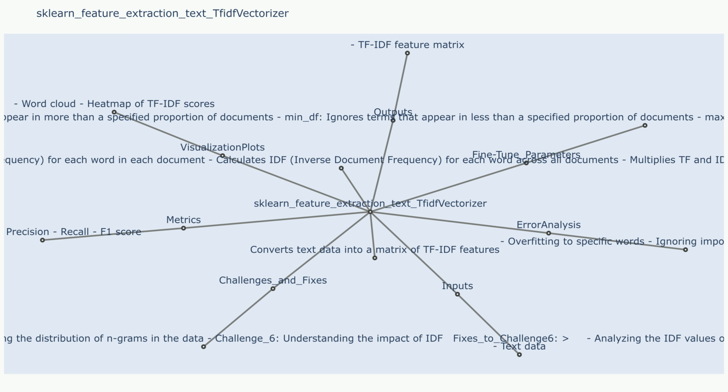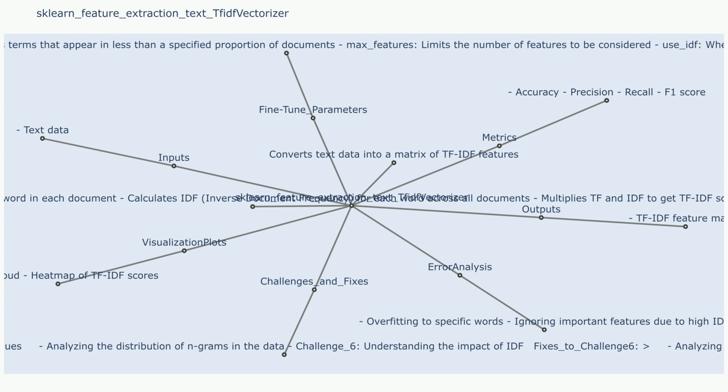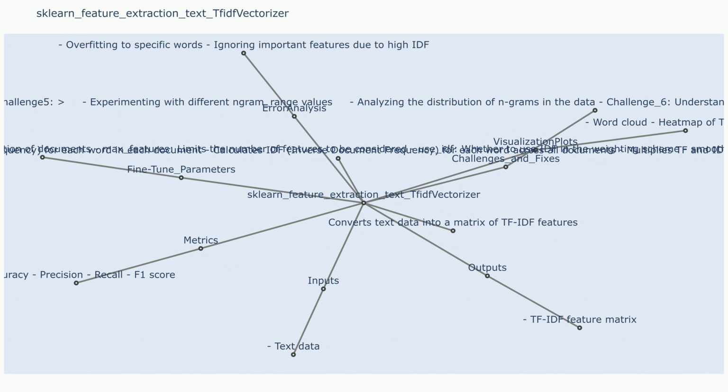Steps: tokenization: the input text is split into individual word tokens. Vocabulary building: a vocabulary of unique words is created from the entire corpus of documents. Term frequency calculation: for each document, the frequency of each word in the vocabulary is counted. Inverse document frequency calculation: the inverse document frequency, IDF, of each word is calculated based on its frequency across all documents.